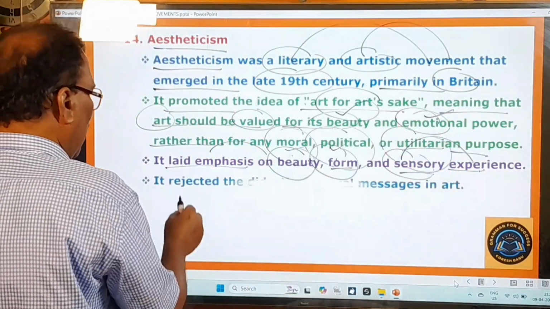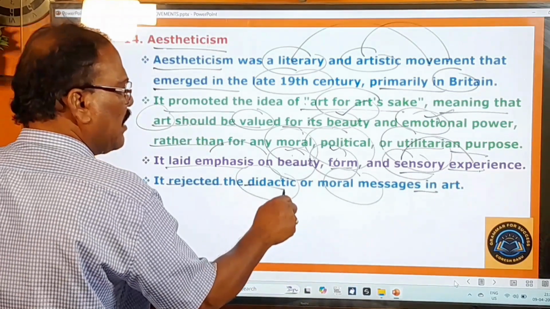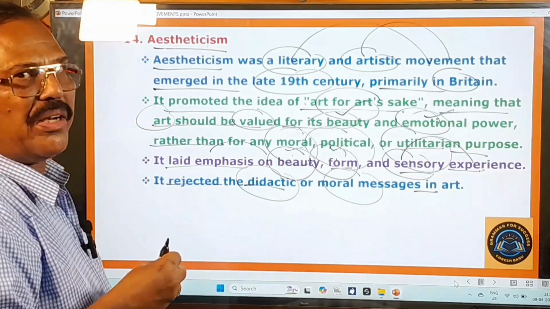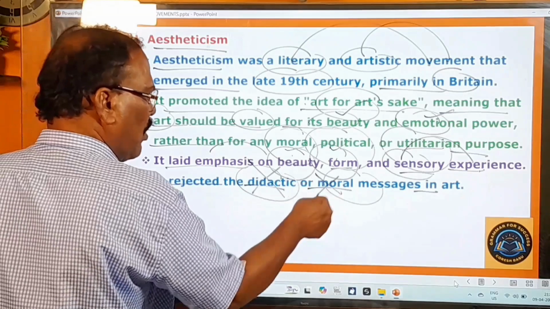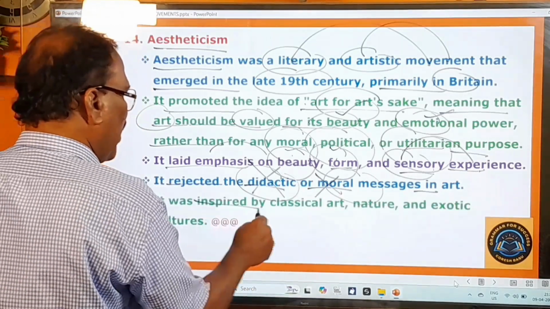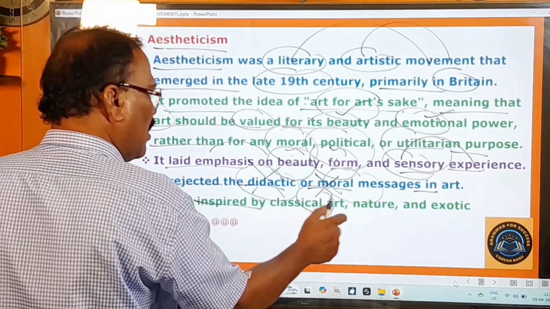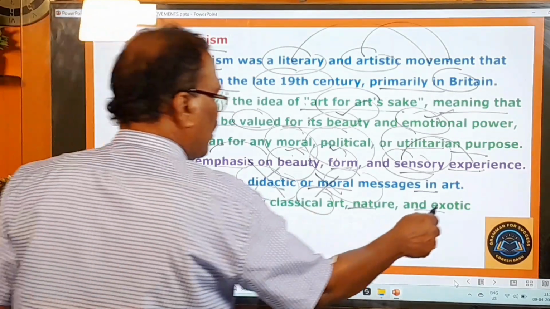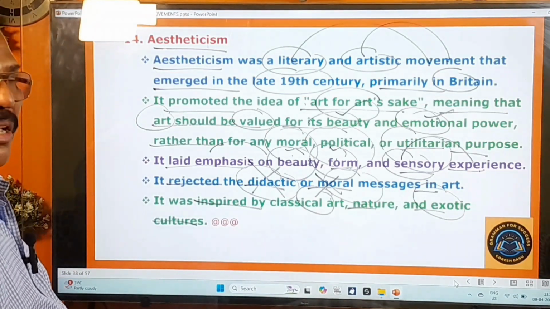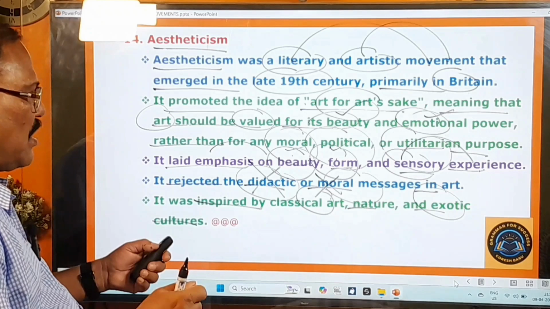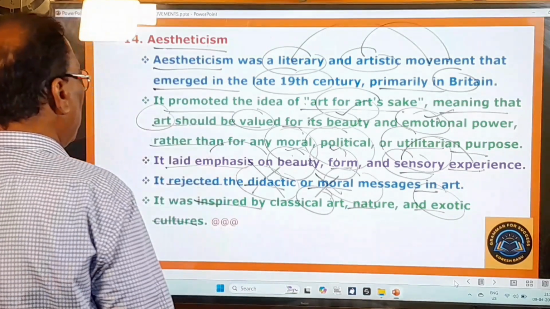Next, it rejected the didactic and moral messages in art. Didactic means scholarly or educational message or moral message. It gives neither didactic message nor moral message. It was inspired by classical art, nature and exotic cultures. Exotic cultures means grand, great, unusual cultures. And this is all about aestheticism.